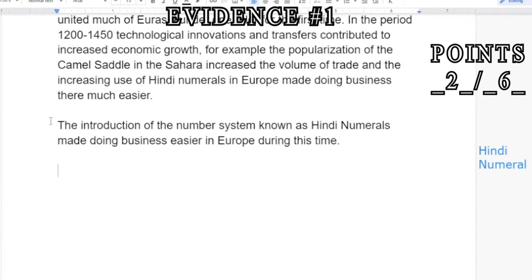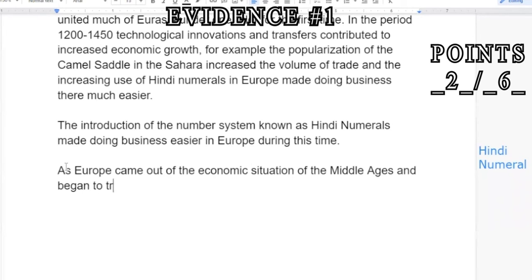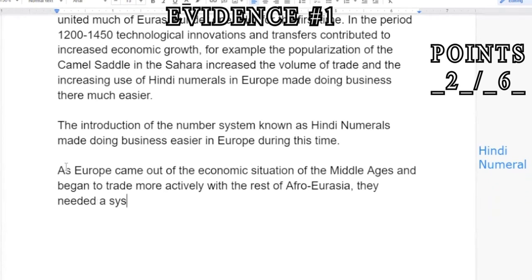We need to either explain how productivity increased as a consequence of those Hindi numerals, or how those Hindi numerals led to increased productivity. As Europe came out of the economic situation of the Middle Ages and began to trade more actively with the rest of Afro-Eurasia, they needed a system of doing business that was easy to understand.